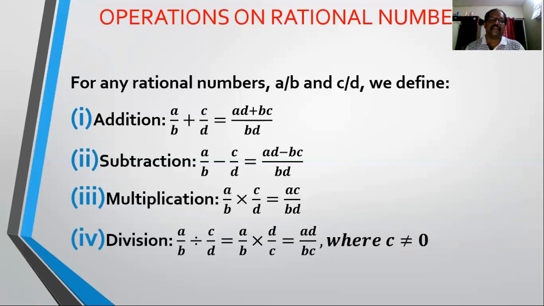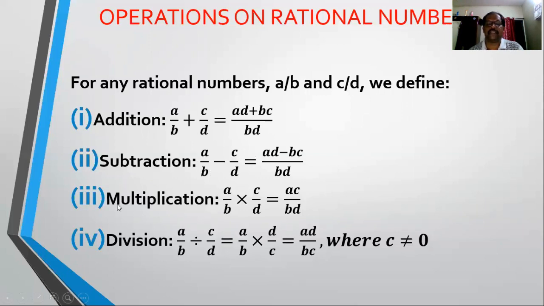The first one is addition of two rational numbers. How is it performed? We take the addition of such rational numbers by taking cross multiplications: multiply the denominators to get the denominator, and the sum of the cross multiplications will be the numerator. That gives us the addition of two rational numbers. It's very simple. Clear? In the same way, for the difference, we again take the denominator as BD, and take the difference of the cross multiplications, that is A into D minus B into C, right?